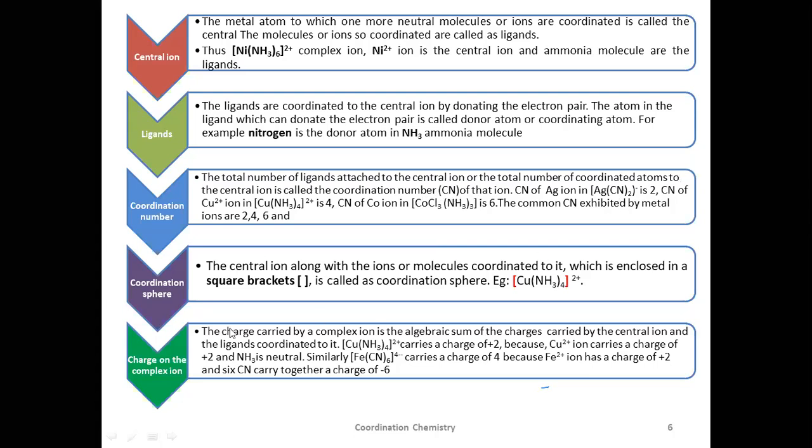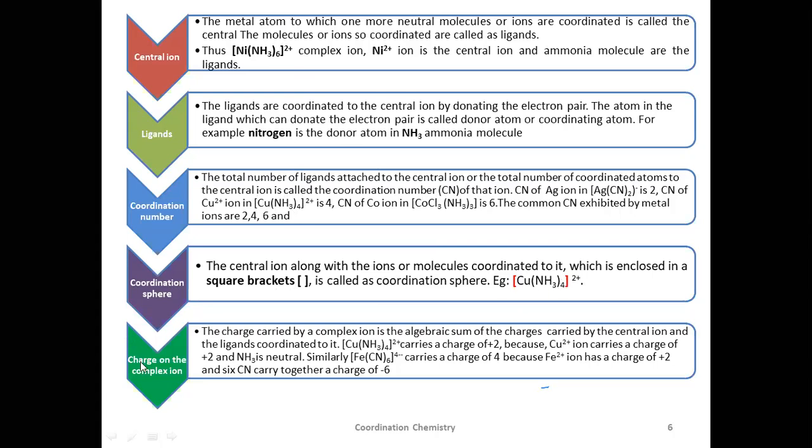Don't get confused. Now, another term here is coordination sphere. Coordination sphere means the central ion along with the ions or molecules coordinated to it, which is enclosed in a square bracket, is known as the coordination sphere. For example, here, the whole thing written inside the square bracket is the coordination sphere. Here also, the part inside the square bracket is the coordination sphere.